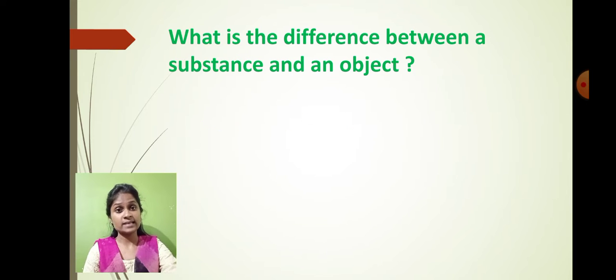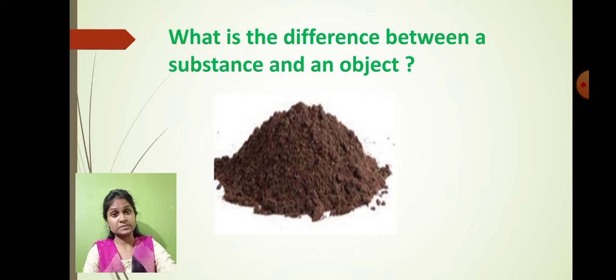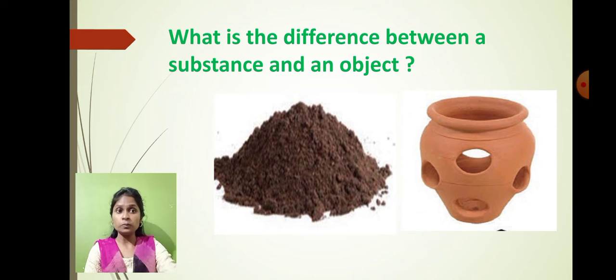So students, in the last lecture we spoke about what exactly is the difference between substances and objects. I told you that the substances we get directly from nature, whereas the objects are made by using the substances. For example, I have given you the example of soil. Soil is the example of a substance. By using soil we can make a pot. So this is the example of an object.